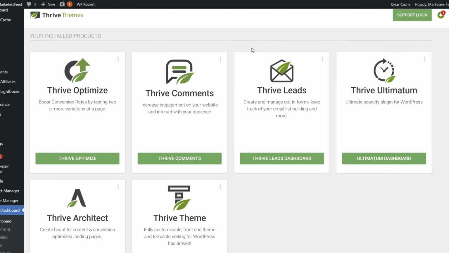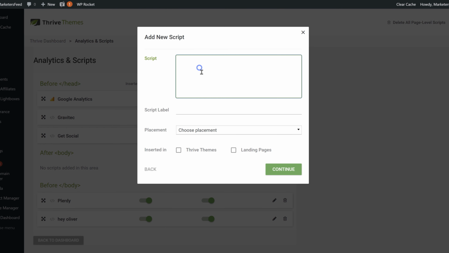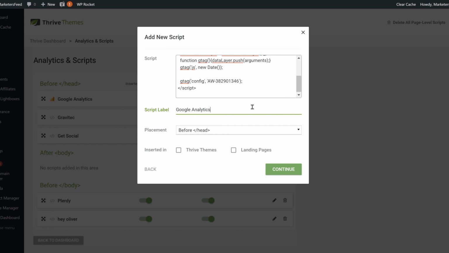So scroll down, click on analytics and scripts. This is the settings area for this theme. And here I'll click on add new. I'll paste the code. I'll set placement as before head. And this is not Google Analytics, this is the global site tag. I'll keep it before head, and I'll make sure that it is available throughout the website, both on Thrive Themes and landing pages. I'll click on continue.